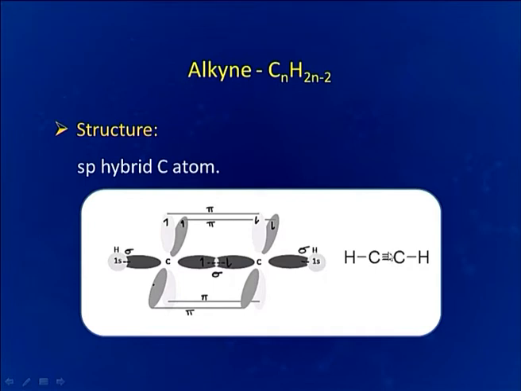One of the bonds is formed by the sp hybridized sigma orbital and remaining two are formed by the unhybridized p orbitals. This CH bond is also being formed by the overlapping between s orbital of hydrogen and sp hybrid orbital of carbon. So, because of sp hybridization, overall structure of acetylene is linear and bond angle is 180 degree.